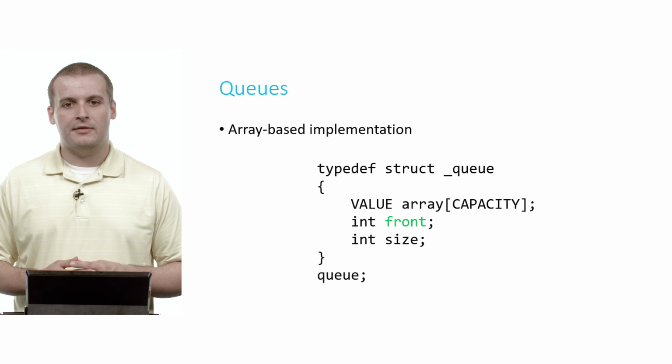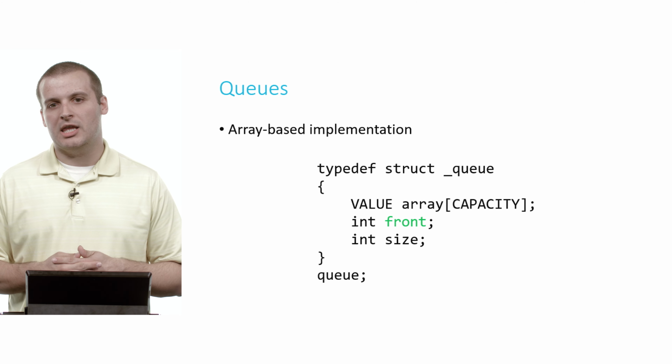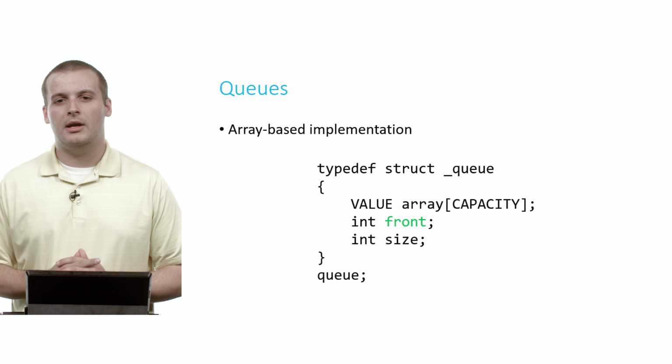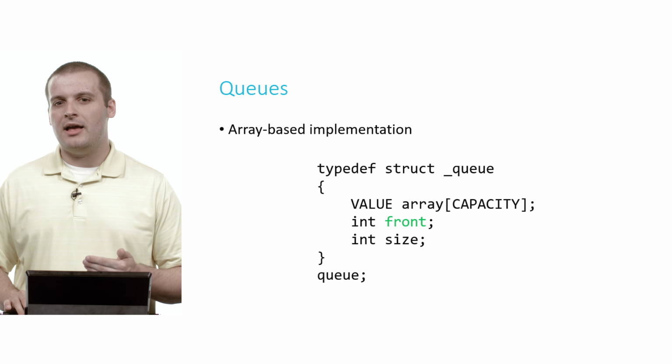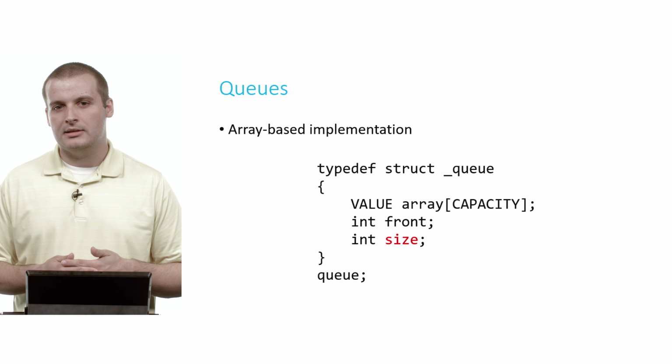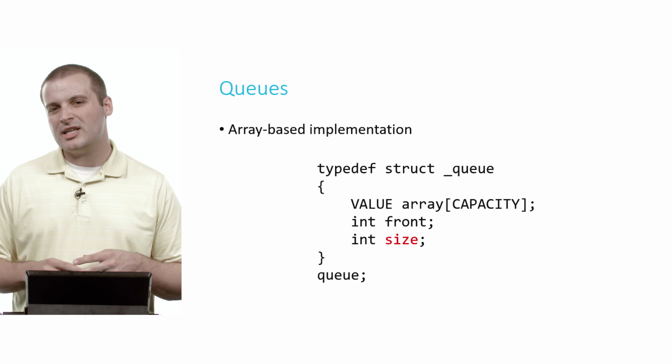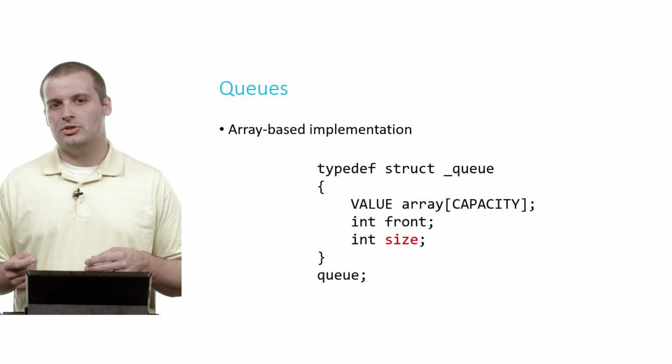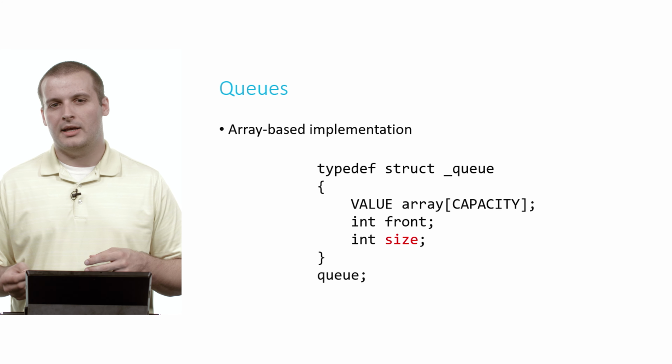We need to keep track of the front of the queue so we know which element we want to dequeue. And we also need to keep track of something else, the number of elements that we have in our queue. Notice we're not keeping track of the end of the queue, just the size of the queue. And the reason for that will hopefully become a bit clearer in a moment.